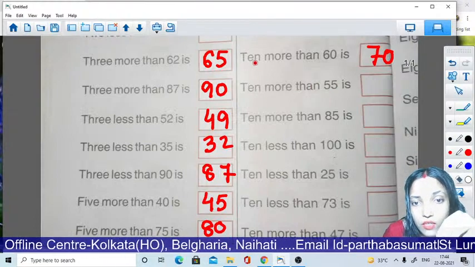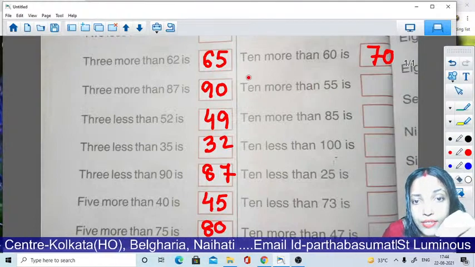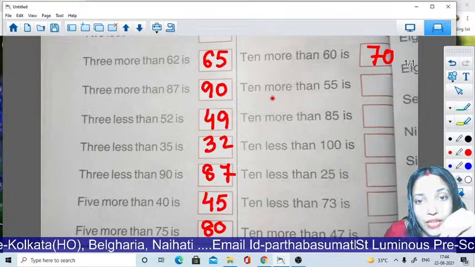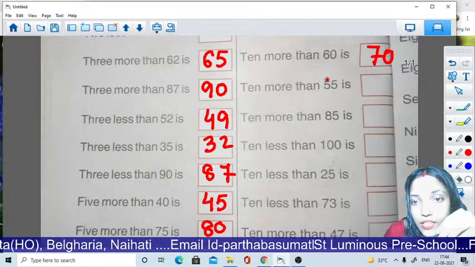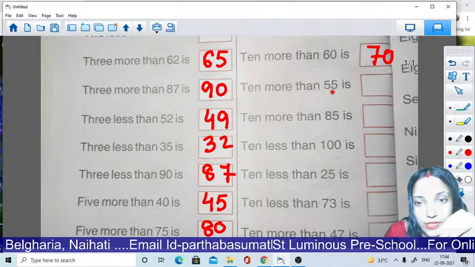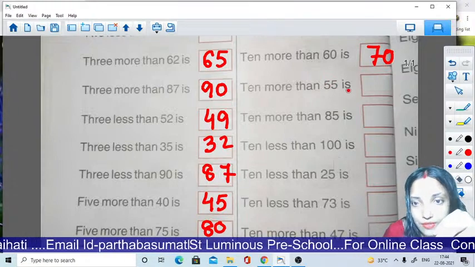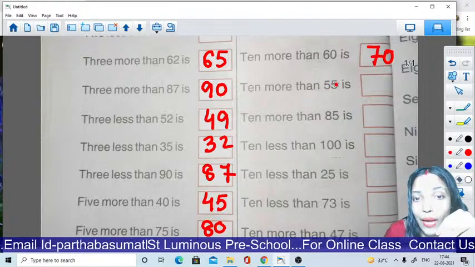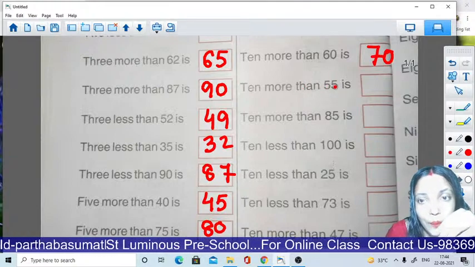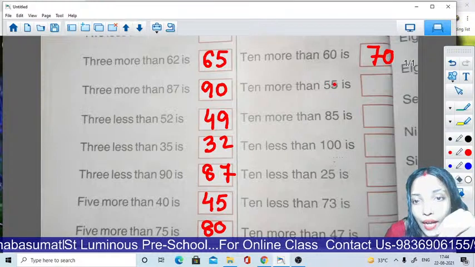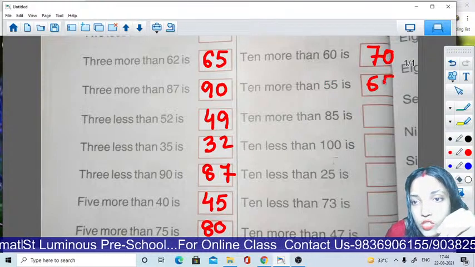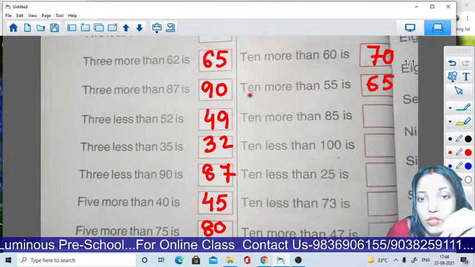Because 10 is present, you can change only the 10th place. Then you can get the answer. Look here, 55. 10 more than 55, so you can write 65. It is the shortcut method because 10 is here.